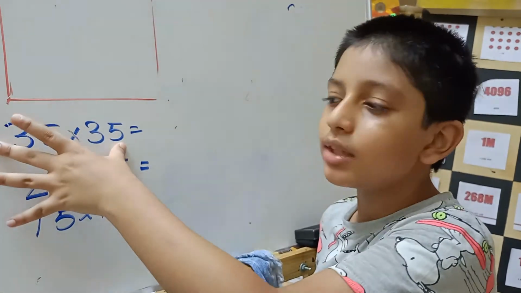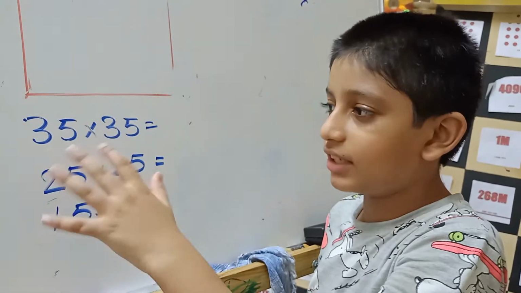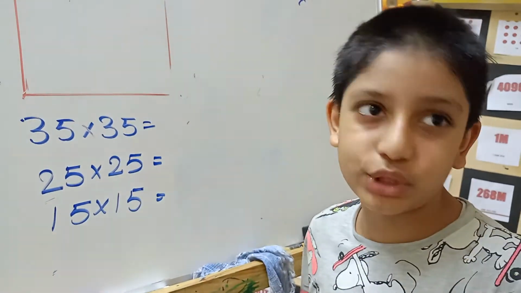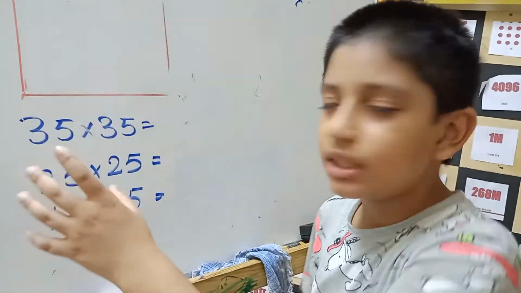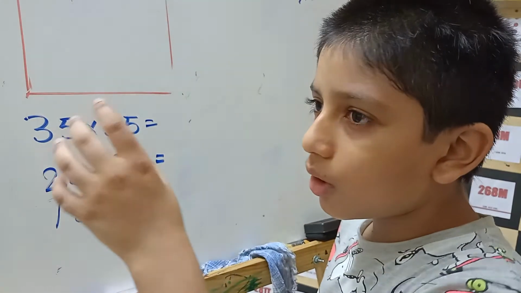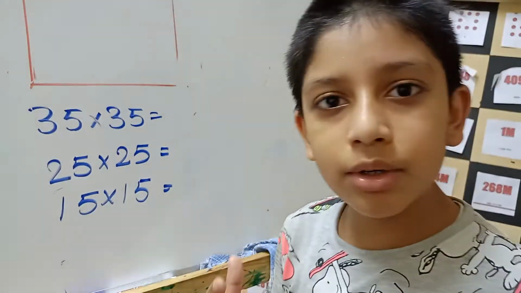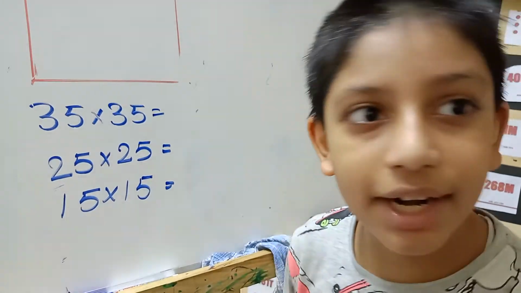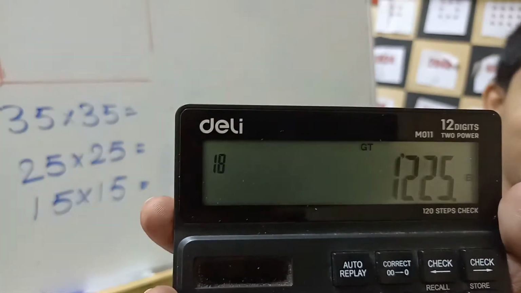Guys, here let me tell you, if 4 comes and these all comes, here you will face the problem. I didn't want to say, but I have to say. If you have a problem like this, what do you do? Like you have 3 multiply 4 and you forgot the table of 3 and 4. What do you do? Just double and it comes 12. So 1225 is the answer. 1225, calculator is working fine.